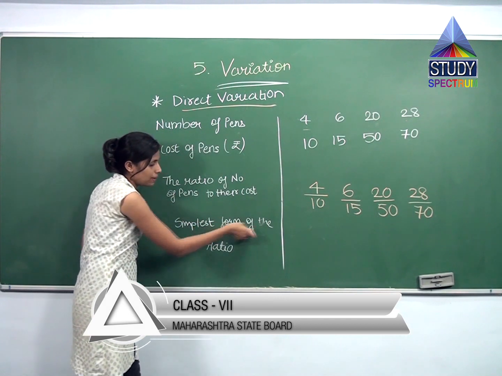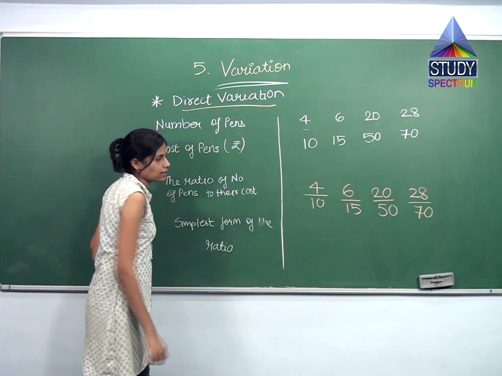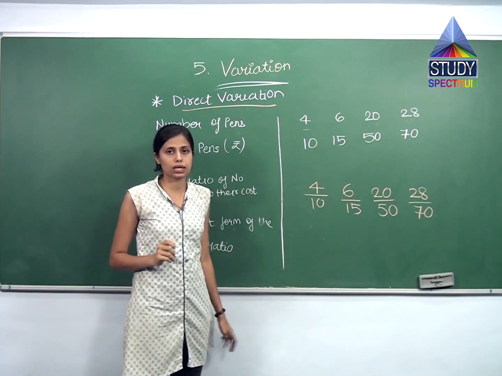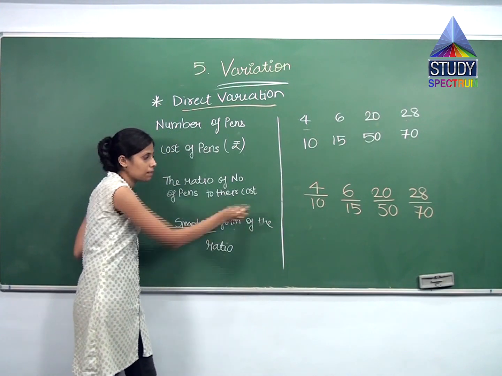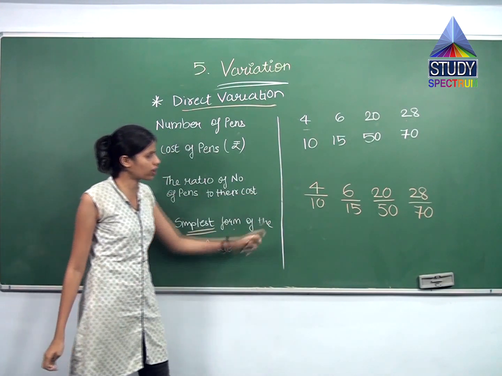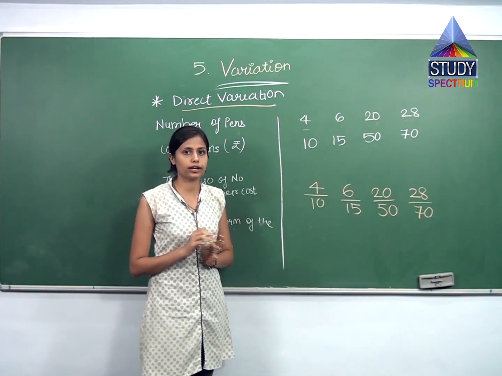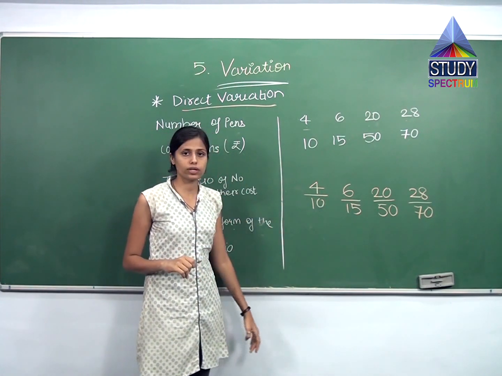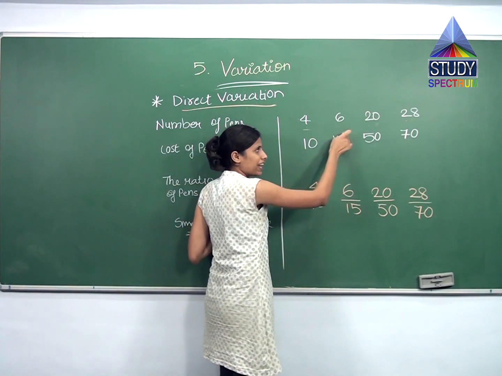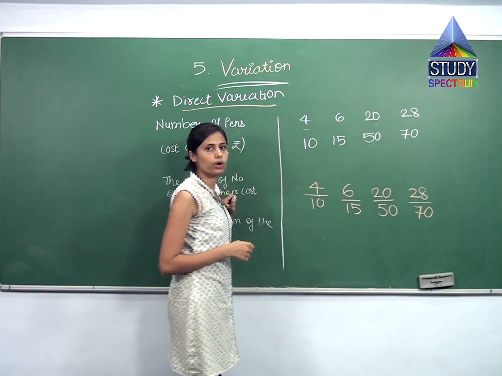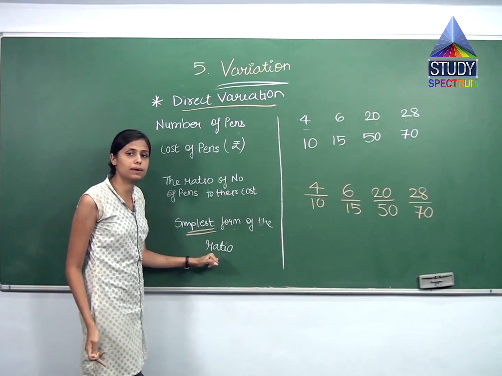Now, simplest form of this ratio means both of these may come in some one table. Can I divide it further and reduce them? Yes. So that is what the simplest form is. This is a bit complicated. I cannot analyze. Okay, 4 pens for 10 rupees, 6 pens for 15 rupees. It is a bit confusing, right? So I have to reduce it to the lowest form to come to a conclusion. These are all varying, but are they varying in equal proportion? That we will come to know by finding the ratio in the simplest form.